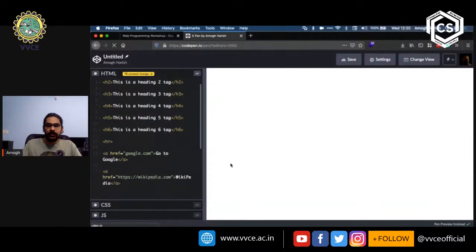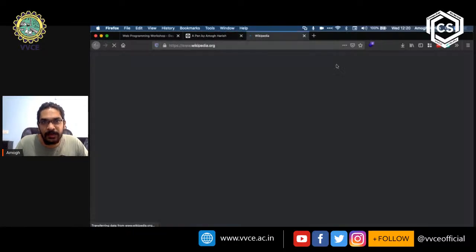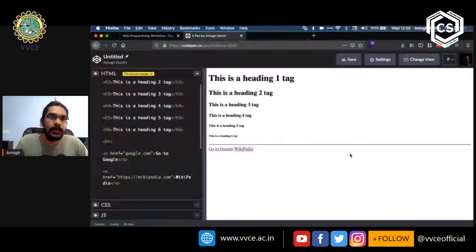So as you can see, it creates a new link on the right, which is Wikipedia. And if you click on that, it goes to Wikipedia. So it opens Wikipedia, as you can see. There we go.